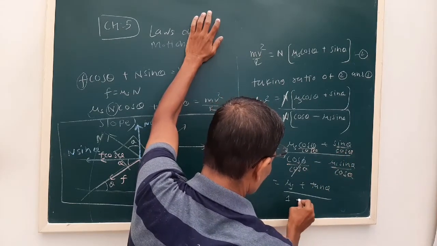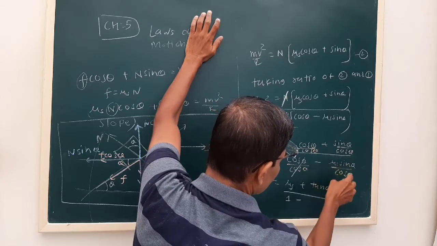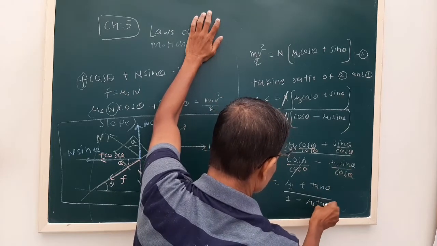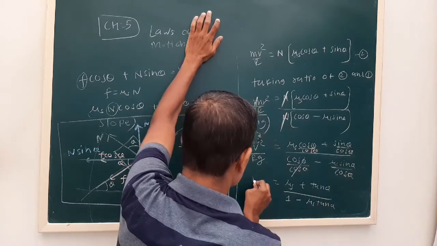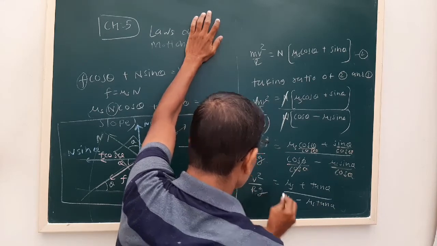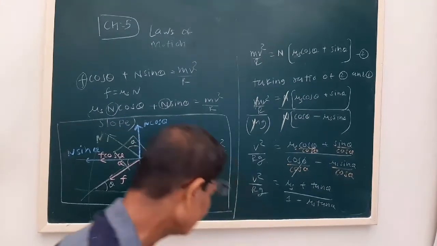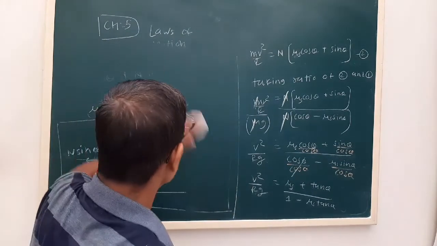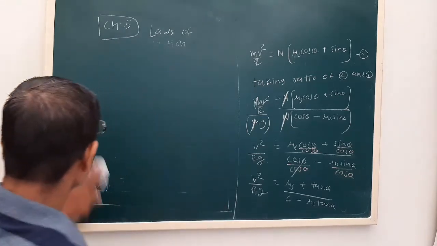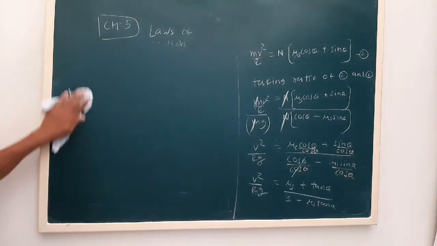So v square upon rg equals mu s plus tan theta upon 1 minus mu s tan theta. Initially this was in terms of an inequality, but right now we have taken v equal to v max, that is the maximum safe speed.